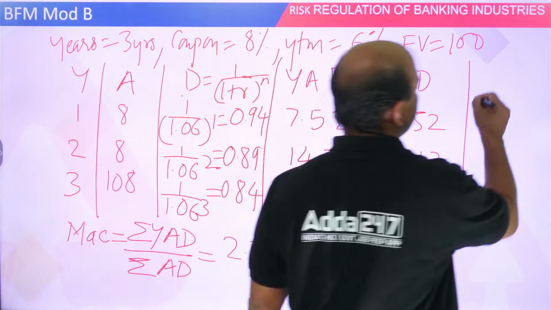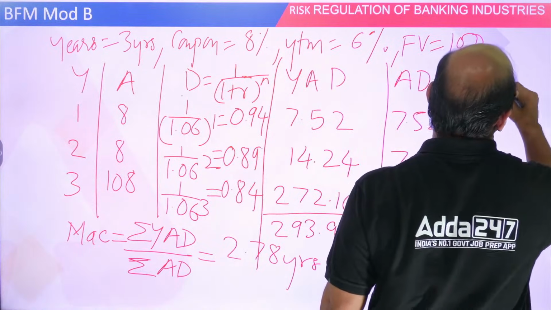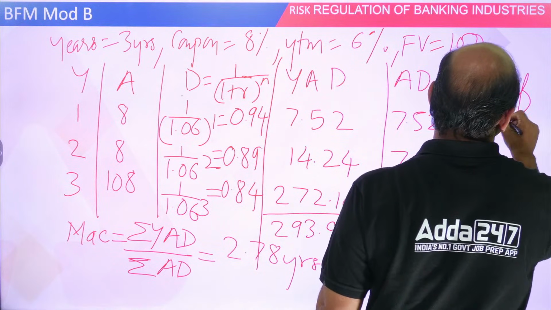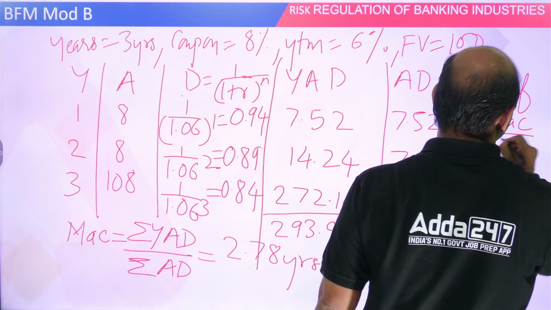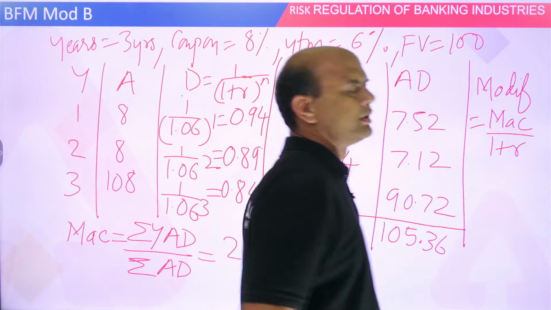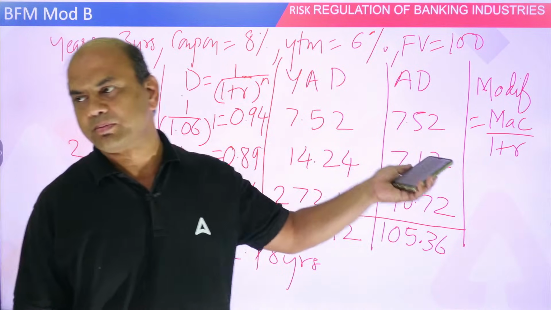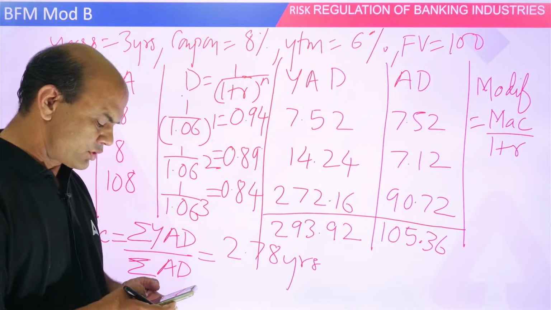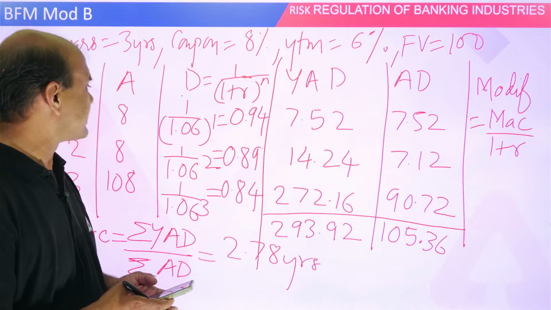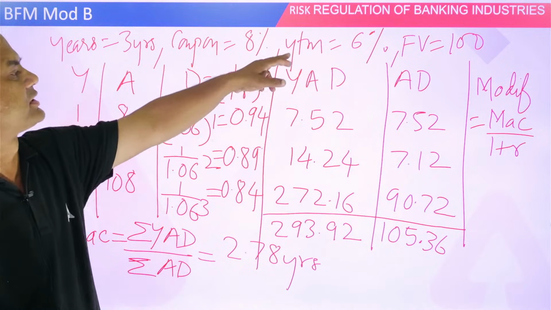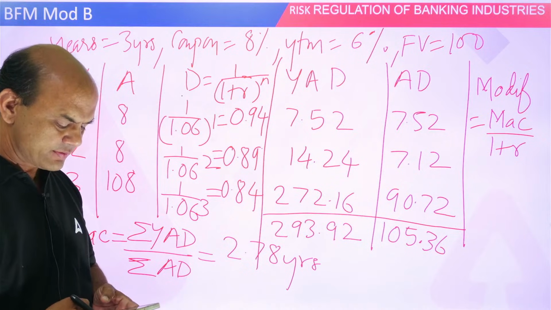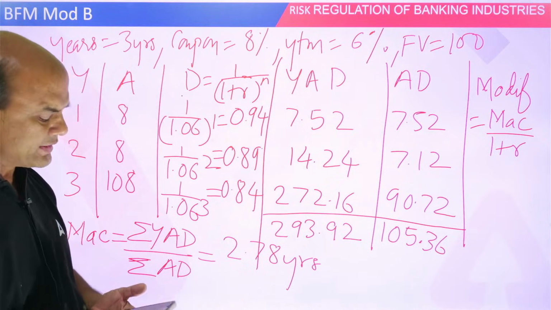Modified duration equals Macaulay upon 1 plus R. See this, Macaulay upon 1 plus R. Do it, everyone. So 2.78 upon, what is R? R is 6, right? Upon 1.06. So 2.63%.